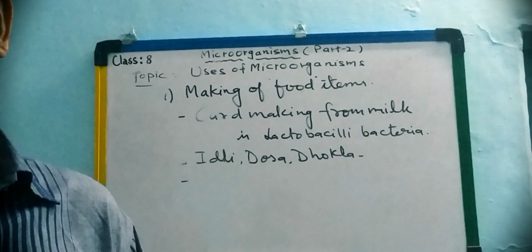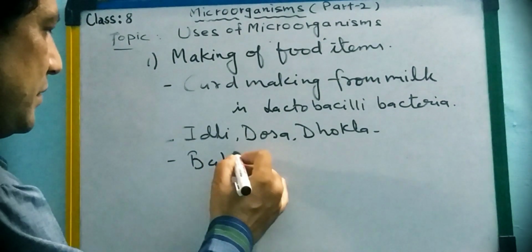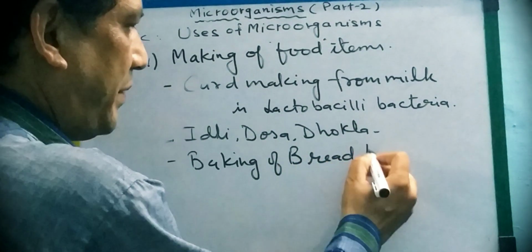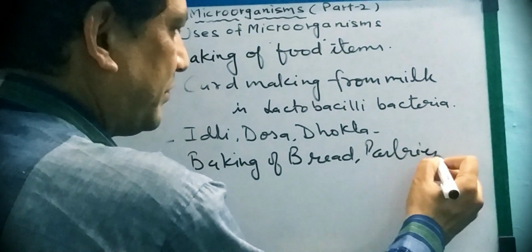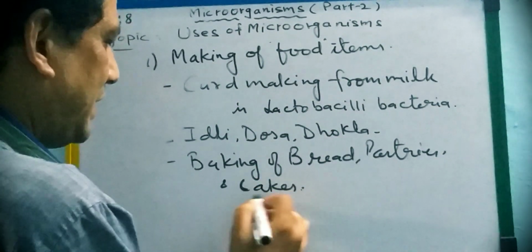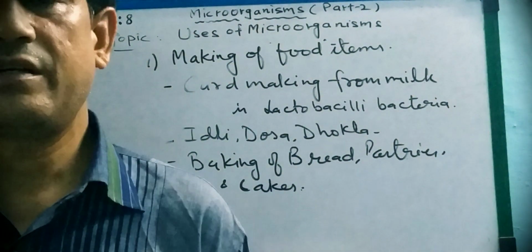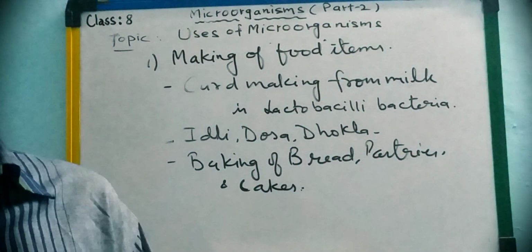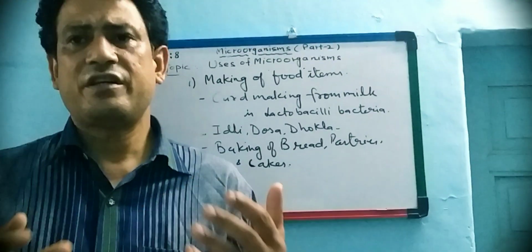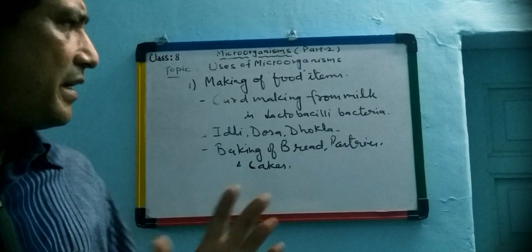Baking of bread, pastries and cakes is done by the action of again microorganisms. Some fungus, yeast, is used there. This yeast is mixed with the flour, and fermentation takes place, and after that the baking process, baking items are prepared.